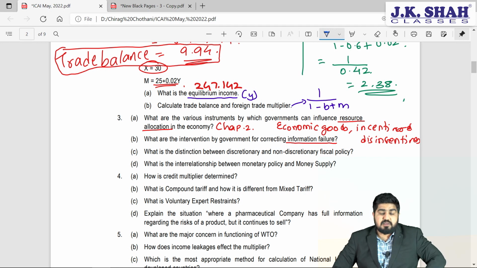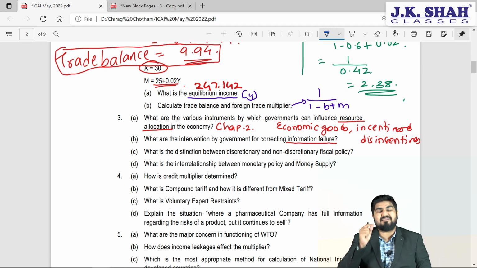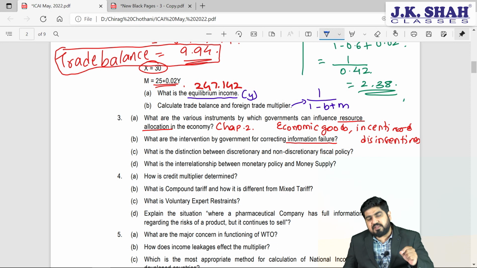Apart from that, government can also go for mandatory disclosure of information. Every company that is getting listed in the stock market, which is going for an IPO, needs to disclose the complete information to SEBI. Apart from that, there will be public dissemination of information.